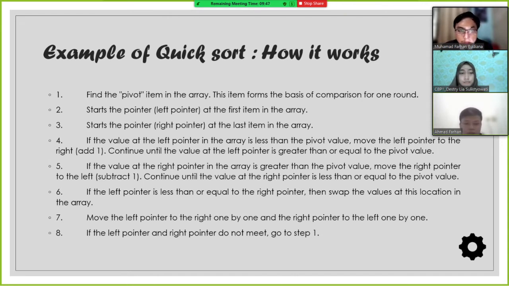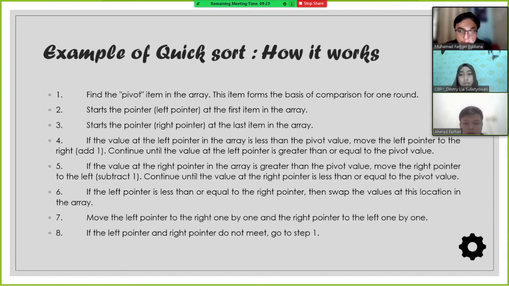Fourth step, if the value at the left pointer in the array is less than the pivot value, move the left pointer to the right by 1. Continue until the value at the left pointer is greater than or equal to the pivot value. Fifth step, if the value at the right pointer in the array is greater than the pivot value, move the right pointer to the left, subtract 1.